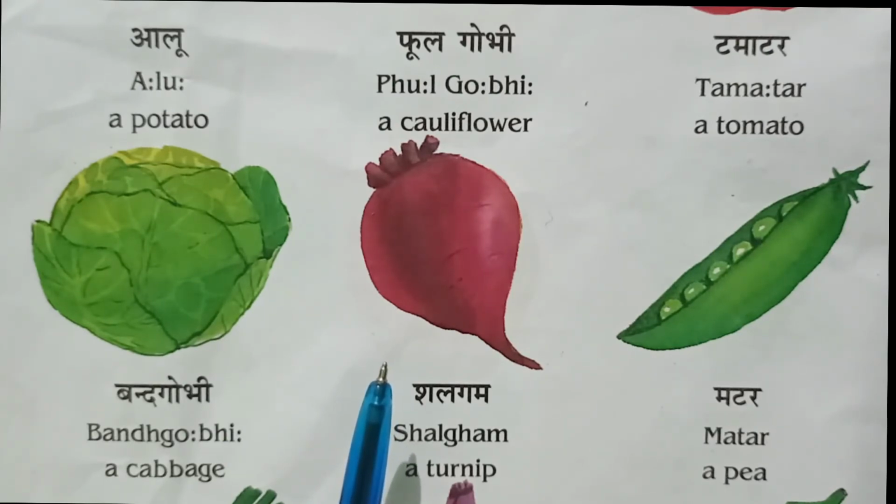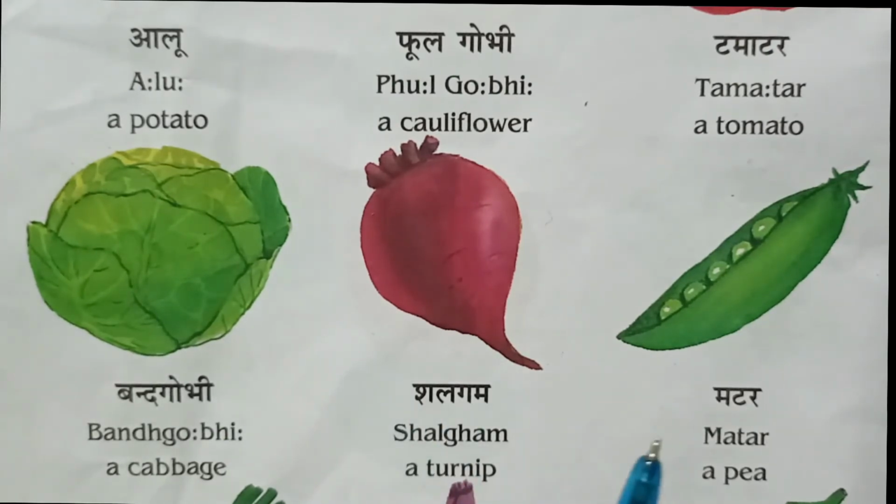Turnip. In Hindi, शलगम. This is a pea. In Hindi, मटर. Pea. In Hindi, मटर.